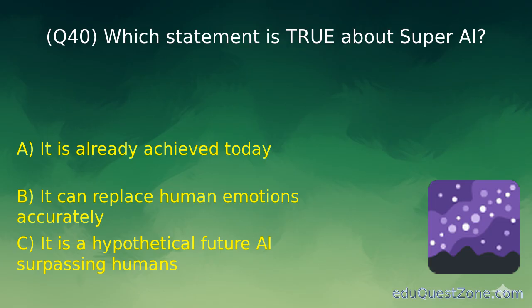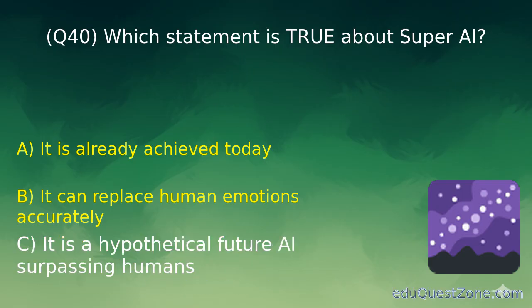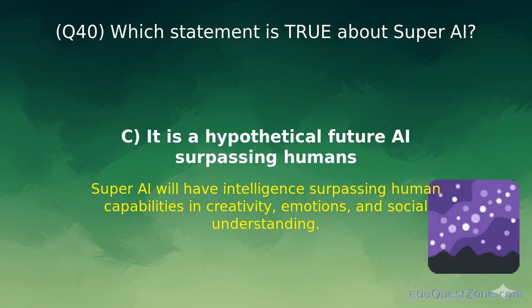Question 40. Which statement is true about super AI? Option C. It is a hypothetical future AI surpassing humans. Super AI will surpass human intelligence and creativity.